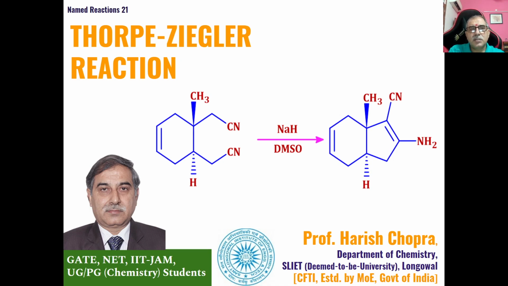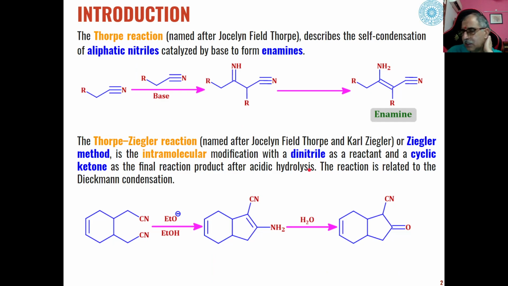Dear students, continuing with our lecture series on named reactions, this is our 21st lecture, and today's lecture is based on Thorpe-Ziegler reaction. Thorpe-Ziegler reaction is basically derived from Thorpe reaction, where the aliphatic nitriles condense with each other in the presence of a base to give us enamines as the product.